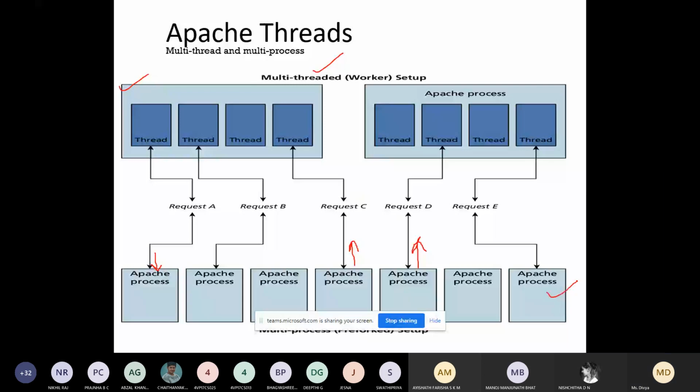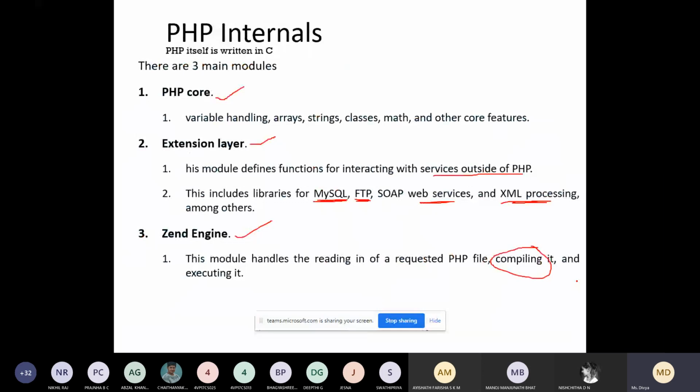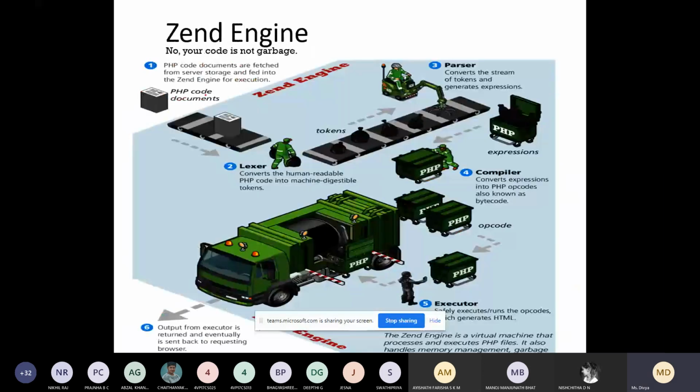This is the Zend engine. You can see there are different steps: PHP code, then lexer, parser, compiler, executor, and finally the output of the program. So just go through this.